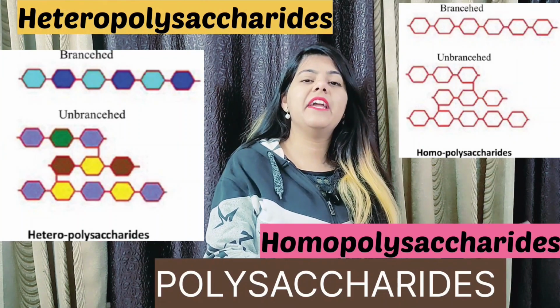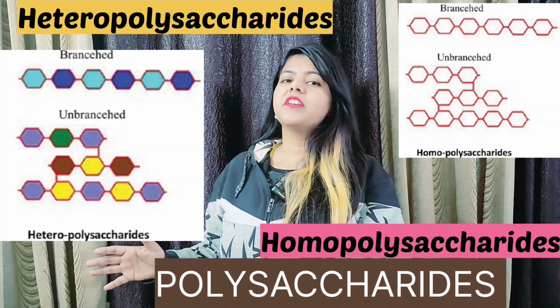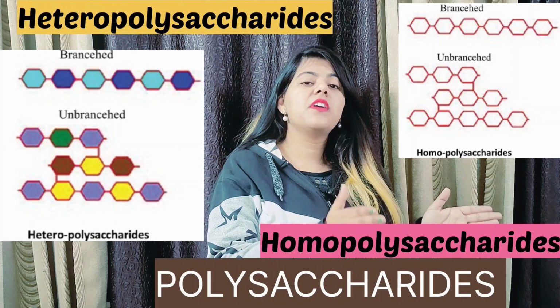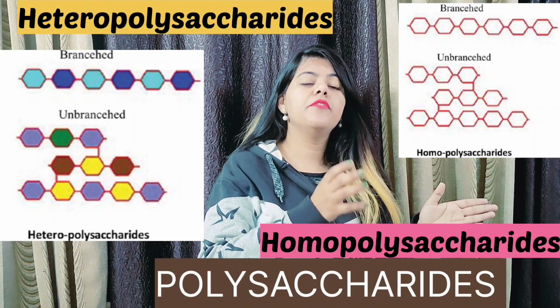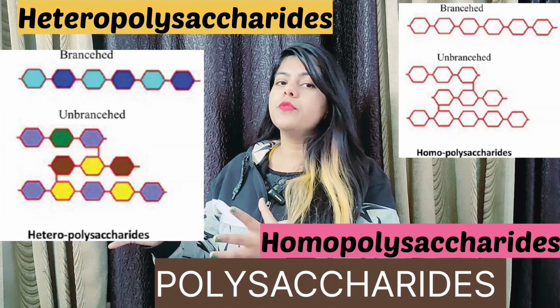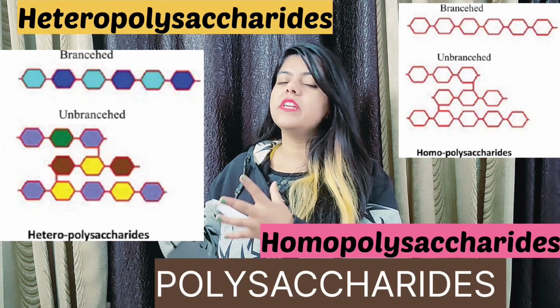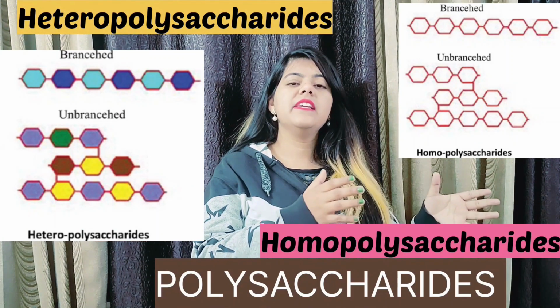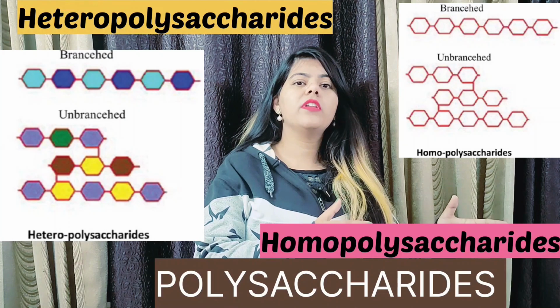Homopolysaccharides do not contain any charge. Heteropolysaccharides contain charge, right? Homopolysaccharides are produced extracellularly from starch or sucrose. Heteropolysaccharides are basically produced by intracellular intermediates. Starch or cellulose is an example of homopolysaccharide.